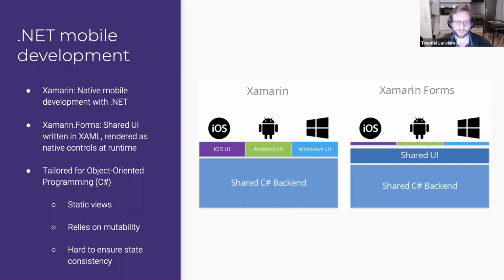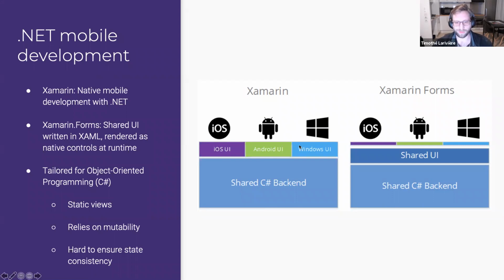So what you can share between the three platforms, if you were doing a cross-platform application, is only what is called here the C# backend. It's not really C#, it's really .NET. So you can share all your business logic or all your UI logic directly thanks to .NET. All three platforms will use a single .NET logic, but all UIs will be really specific to one platform. So you will have to write as many UIs as you have platforms for your application.